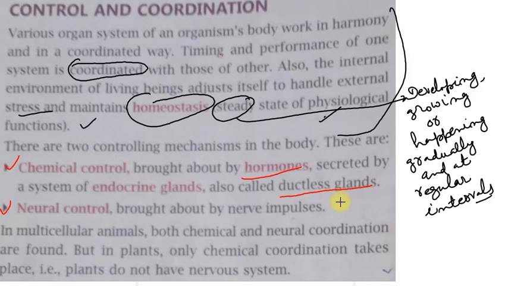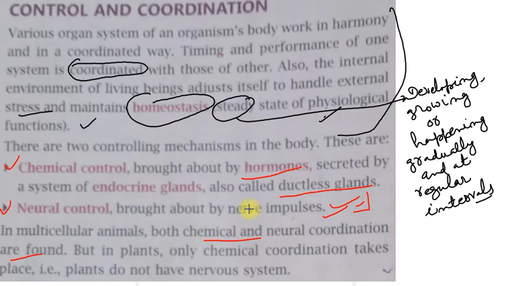The second system is neural control. It is brought about by our nerve impulses, and this is related with the impulses happening in our body. You have noticed one thing, in multicellular animals both chemical and neural coordinations are found.